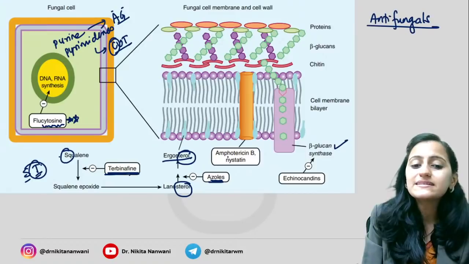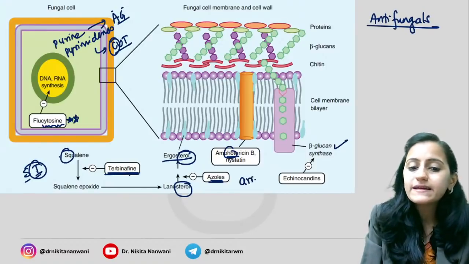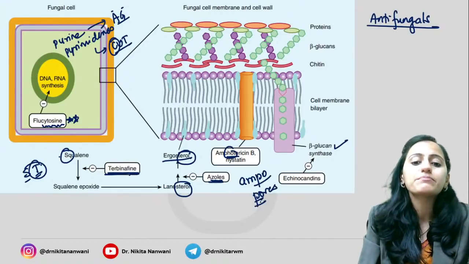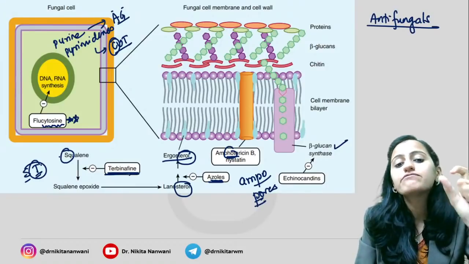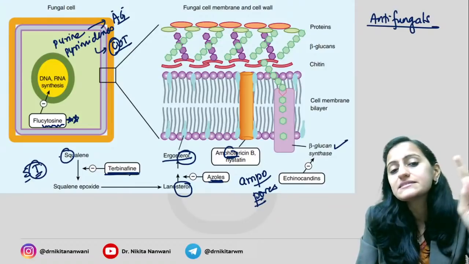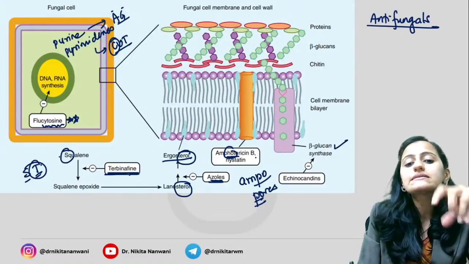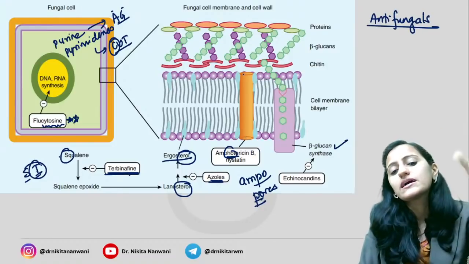Coming to the next one, that is amphotericin B. Remember, ampho is like your ampo. It creates pores in the cell membrane. It is your cidal antifungal drug. Amphotericin B is cidal. It's nephrotoxic also, remember. Ampo is creating the pores, and that is how the fungus is killed, all the contents coming out.